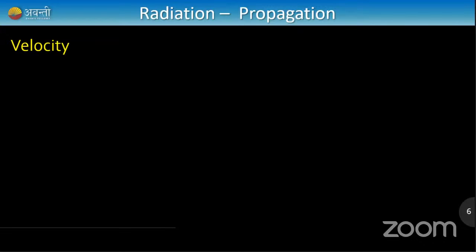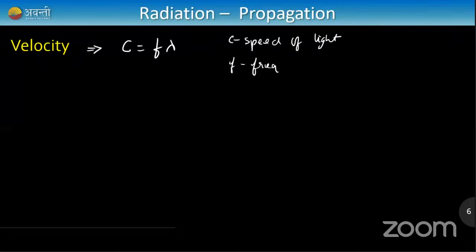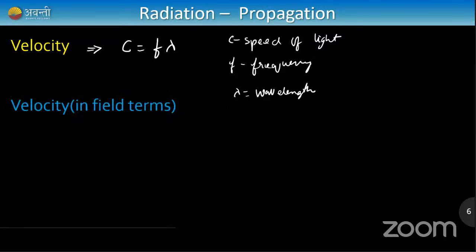What is the velocity of radiation? As I told you, they travel with a velocity of 3 into 10 raised to 8 meters per second, and it is given by the formula c = fλ. Remember this formula, where c is called the speed of light. It's always constant in a medium. f is the frequency of the wave, and λ is the wavelength. So if you know the wavelength, you can calculate the frequency, and if you know the frequency, you can find the wavelength. They're interchangeable. Remember that.